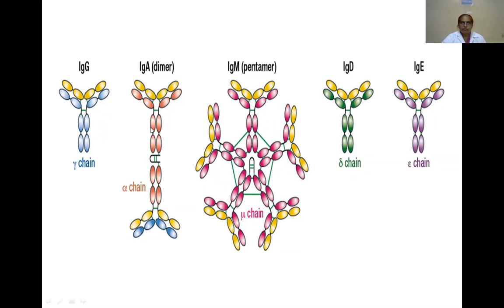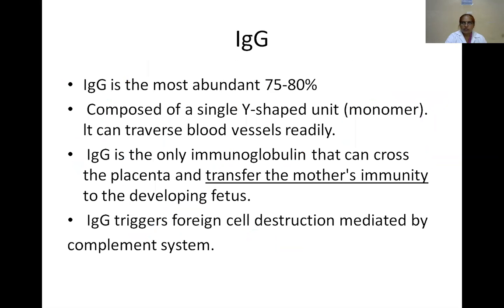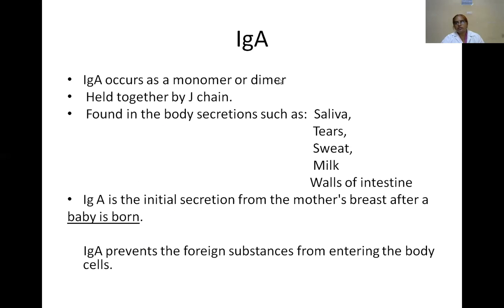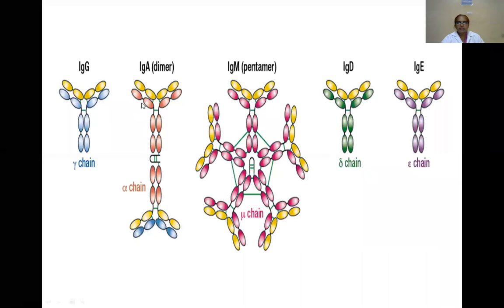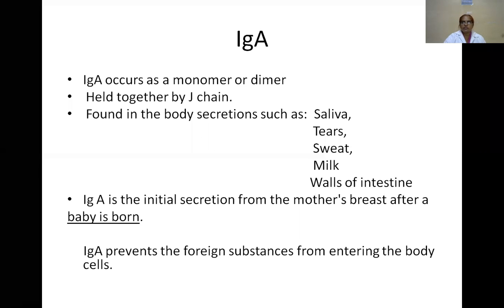See here, it is a Y shape, and this is another Y shape. This region is the hinge region. IgA contains the alpha type of heavy chains. The dimer is held together by J polypeptide chains.